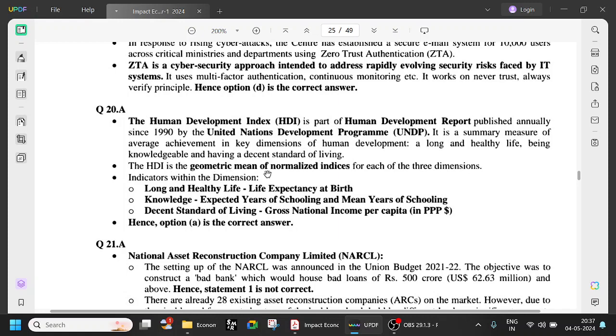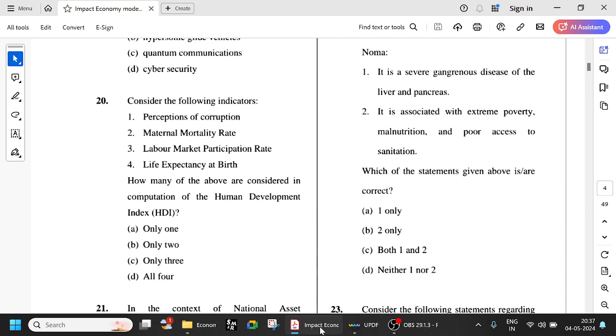HDI is the geometric mean of normalized indices for three dimensions. They are life expectancy at birth, expected years of schooling and mean years of schooling, and the gross national income per capita. This is basically standard of living, and health is there, and education is there. So: health, education, standard of living.